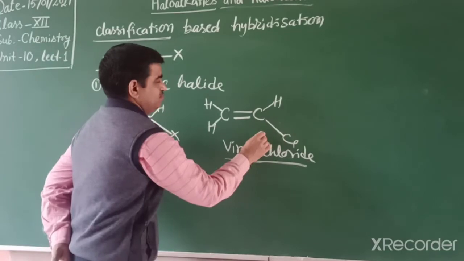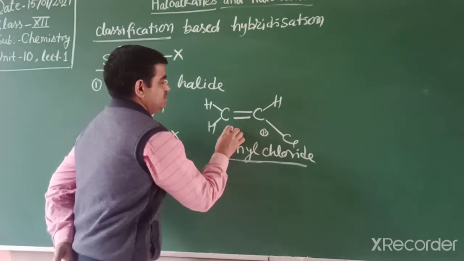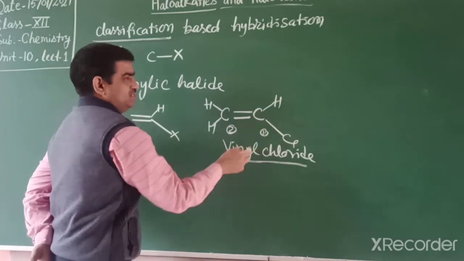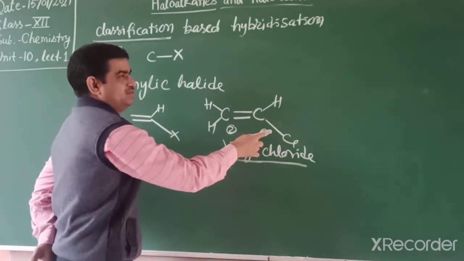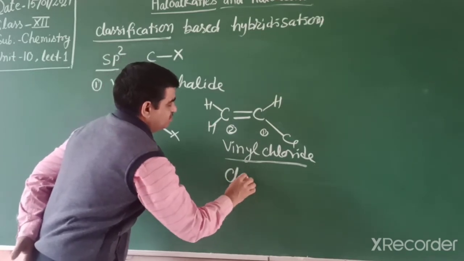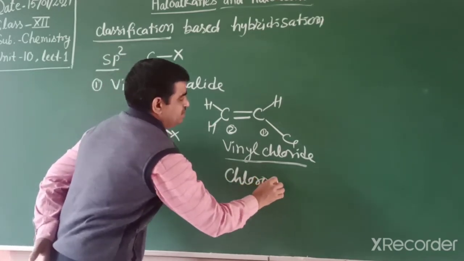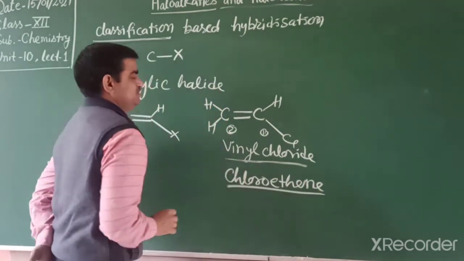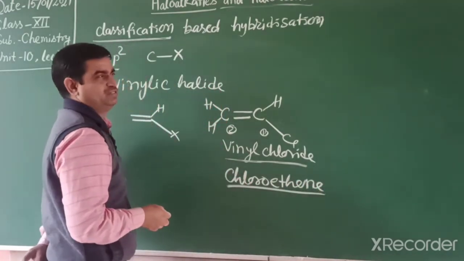So in this, carbons 1 and 2. So this name we can write as chloroethene or 1-chloroethene. Chloroethene, because there are a total of 2 carbons.